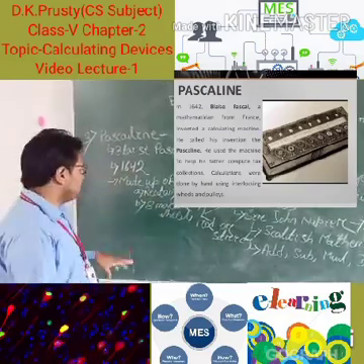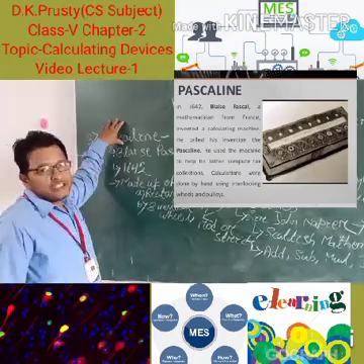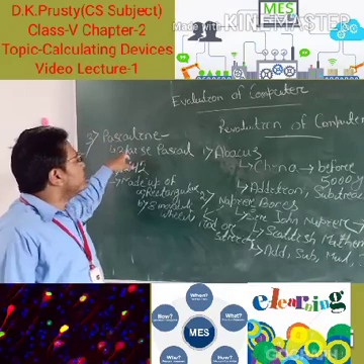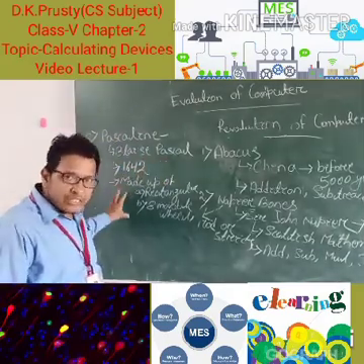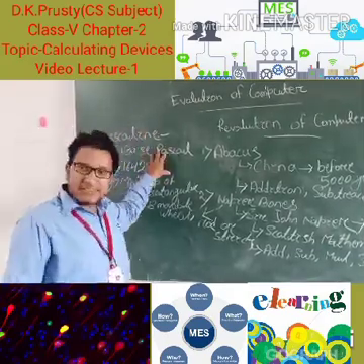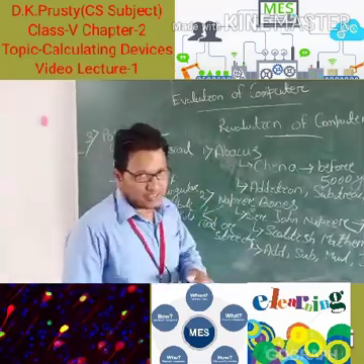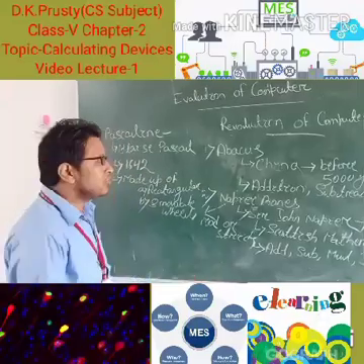Remember this one, students. So the Pascaline is the first type of calculating device made by Blaise Pascal in 1642, and this device calculated addition and subtraction. Is that clear?